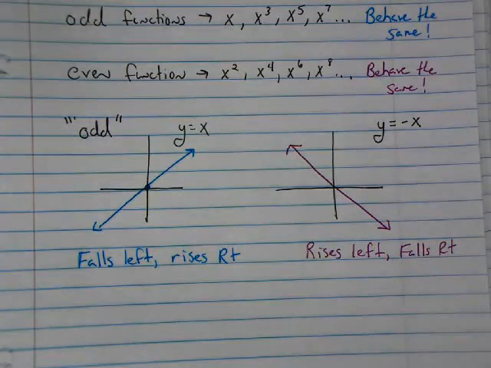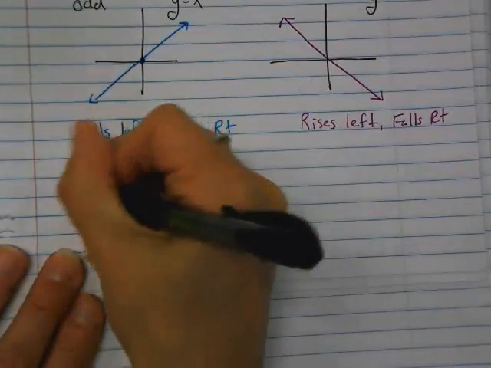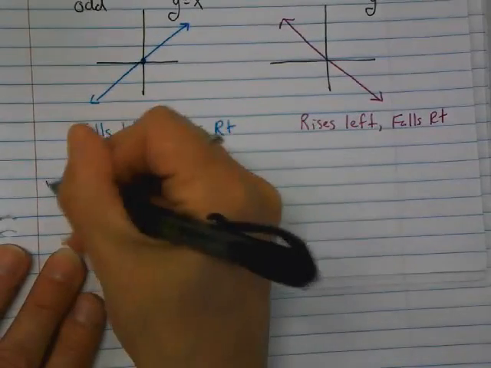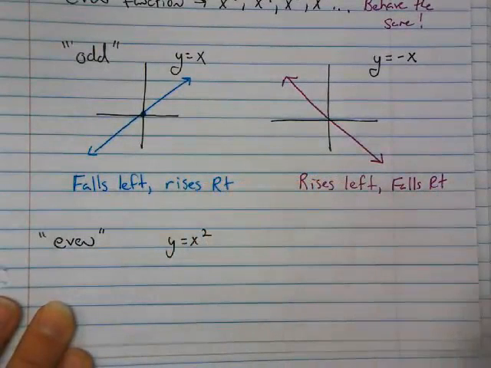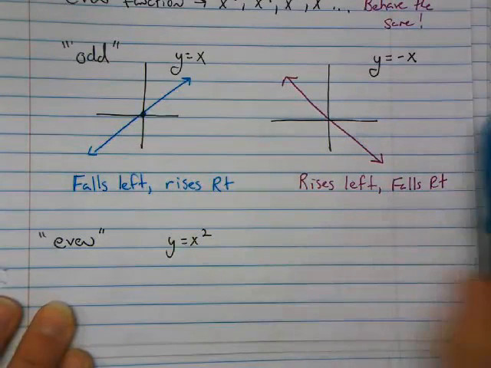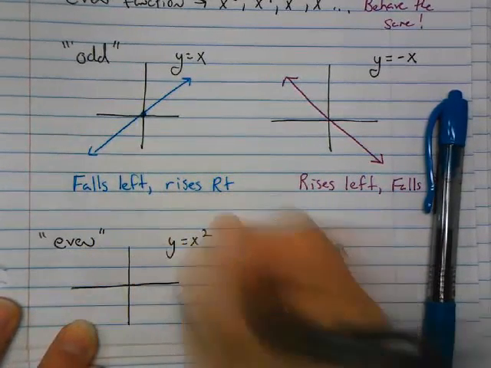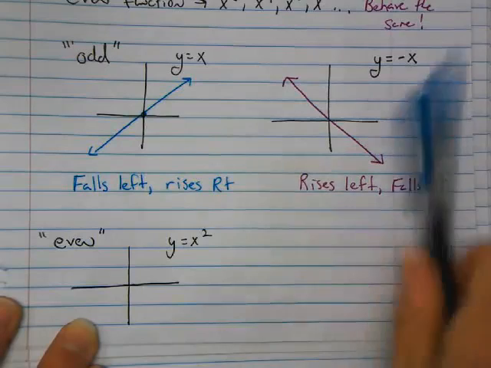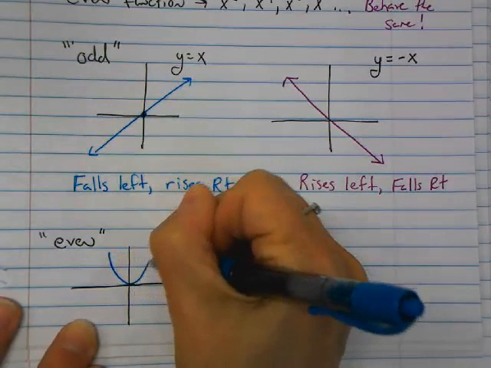So let's take a quick look at even functions and see if you can come up with anything for them. Alright, so let's focus on the basic even function. My simplest even function is y equals x squared. So that parabola is your basic one.